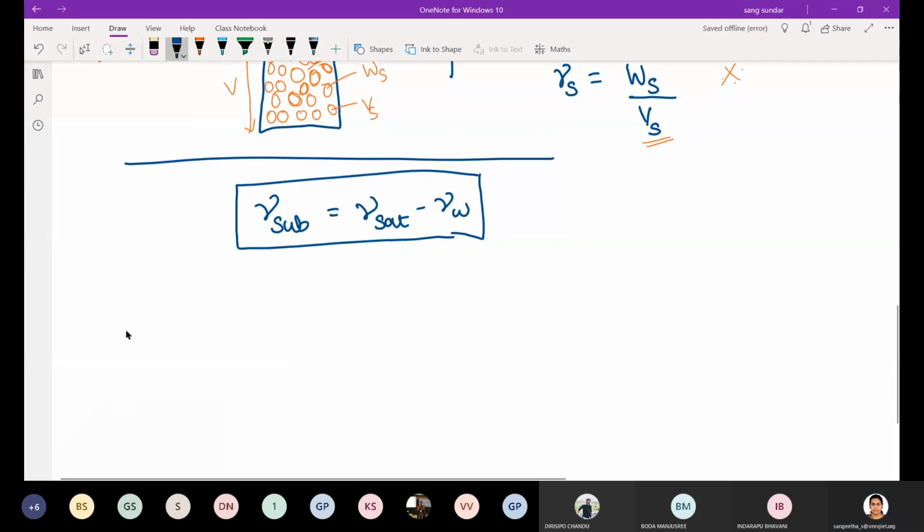First one is specific gravity. What is specific gravity, and why are all these terminologies important? Just for identification or classification of soil. Whenever you are going to construct anything on soil, you should know its properties.